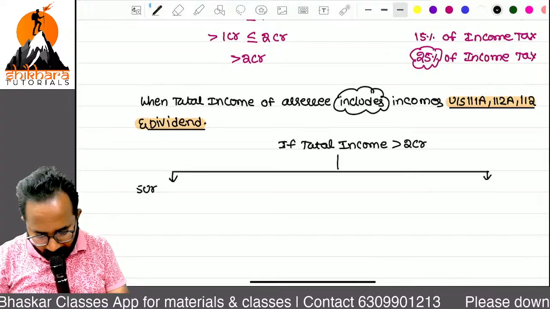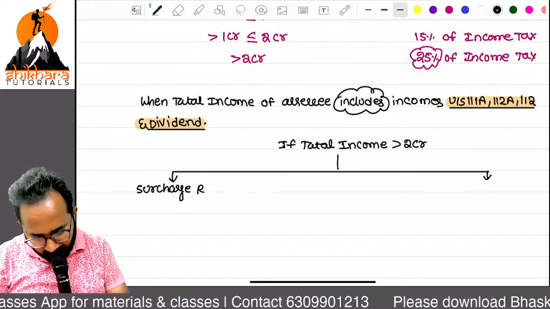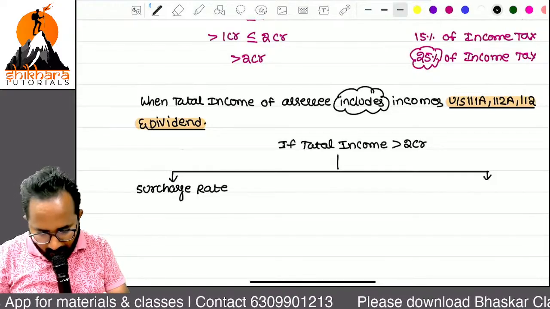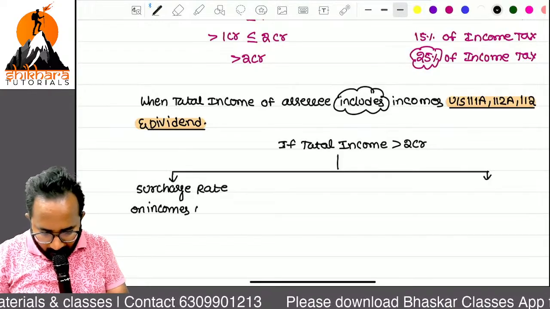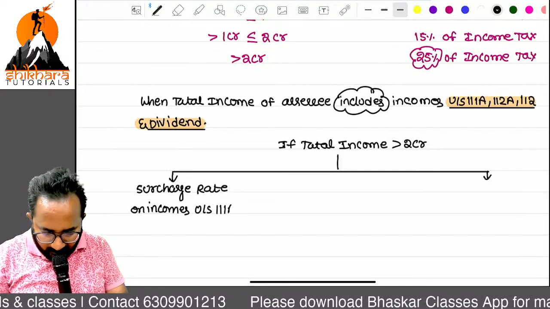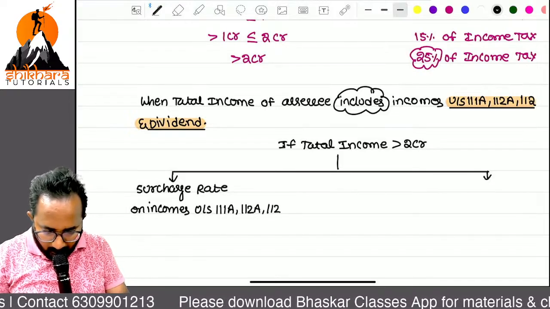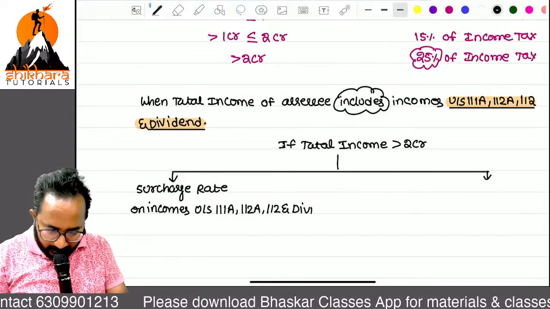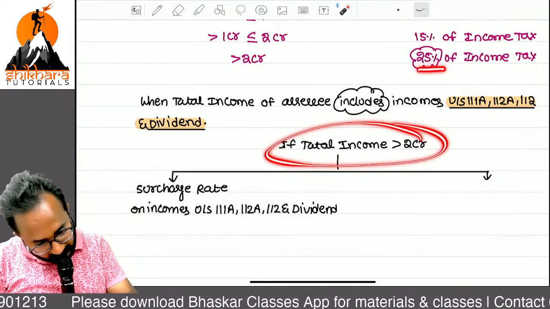Surcharge rate on incomes under section 111A, 112A, 112 and dividend income. Can you tell me how much we can apply? Total income is generally more than 2 crores, that's why we have to apply 25%.